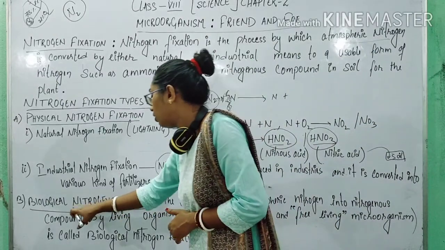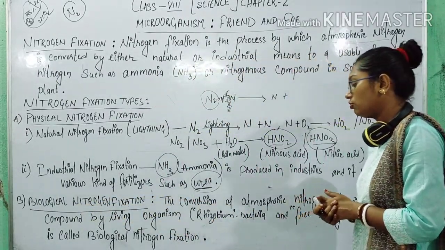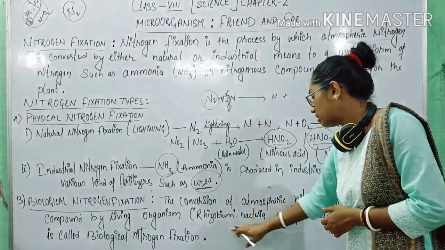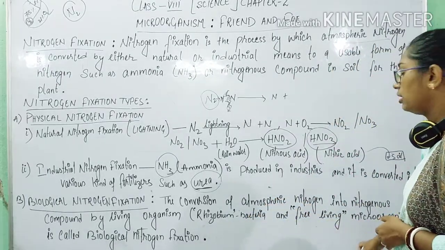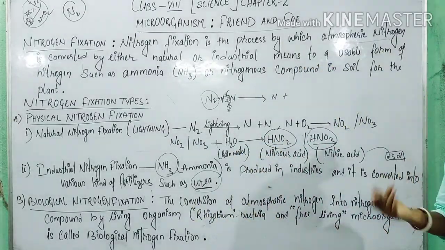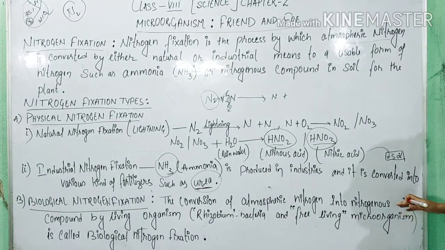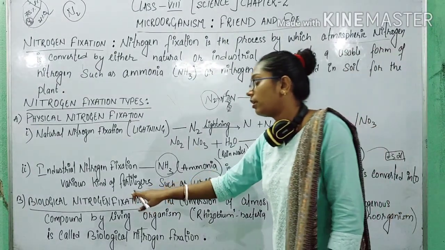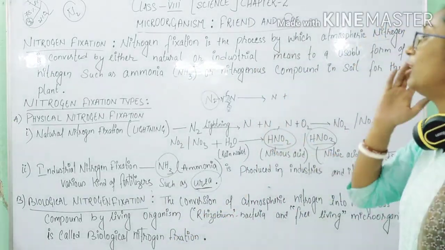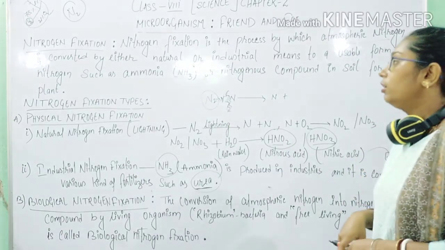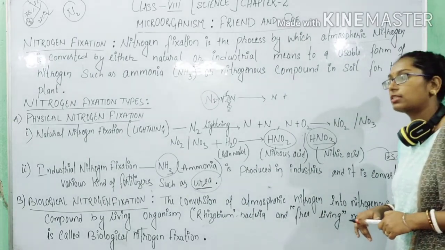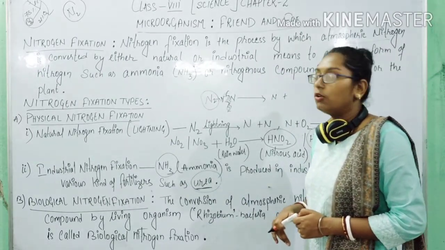Then last is biological nitrogen fixation. Biological nitrogen fixation means here the life, certain bacteria that is Rhizobium and free living microorganisms, will convert the atmospheric nitrogen into the soluble form of nitrogen. So this is called biological nitrogen fixation. Okay. So in this chapter we have discussed nitrogen fixation, which is the second last topic of the chapter. In the next video we will be discussing the nitrogen cycle, which is related to this.